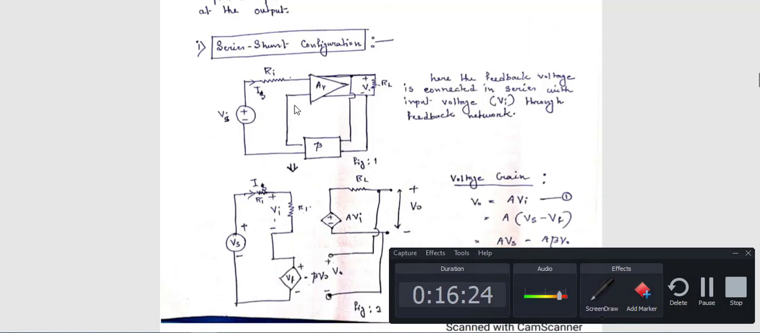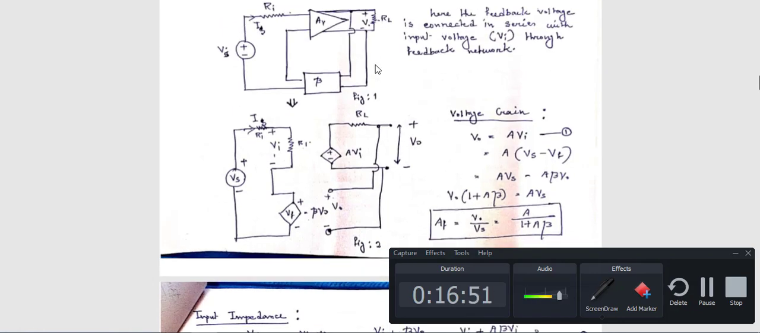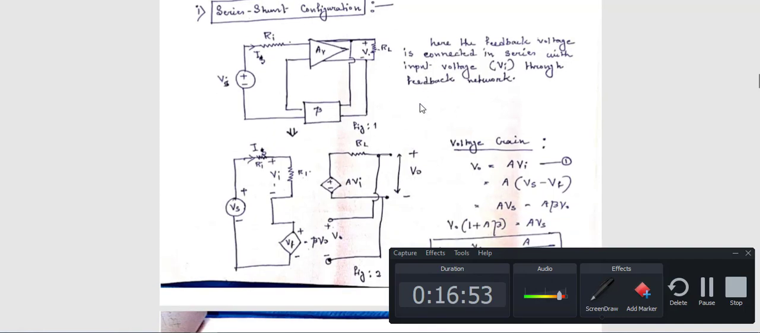Now see, here the input side is just like a parallel, and coming to the output side, your output is just here across RL where you are measuring the output. So this is a series connection. Okay, that's why this type of circuit is known as series-shunt configuration. Okay, now what do we calculate here? Here we want to calculate the voltage gain of this series-shunt configuration.